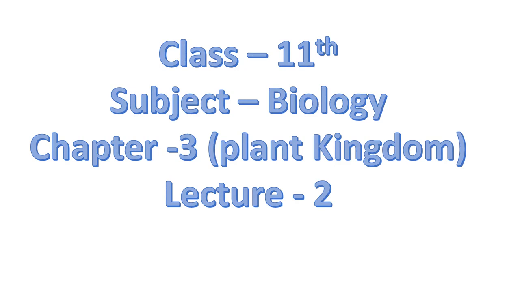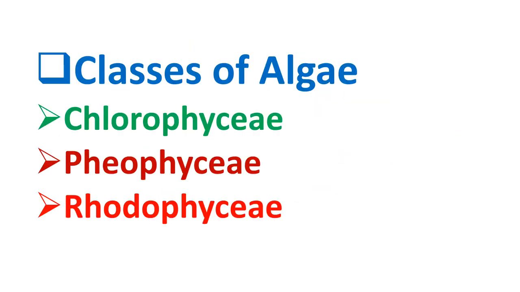Good morning students. This is 11th class biology, lecture 2 of chapter 3, plant kingdom. Topics to be discussed today are classes of algae. Those are chlorophyceae, green colored algae, then phaeophyceae, brown colored algae, and rhodophyceae, red colored algae. In the previous lecture, I have already told you about the general characteristics and the benefits of the algae. Today, you will learn about all these classes of algae.